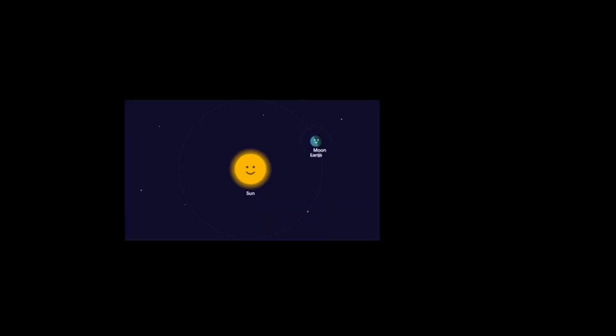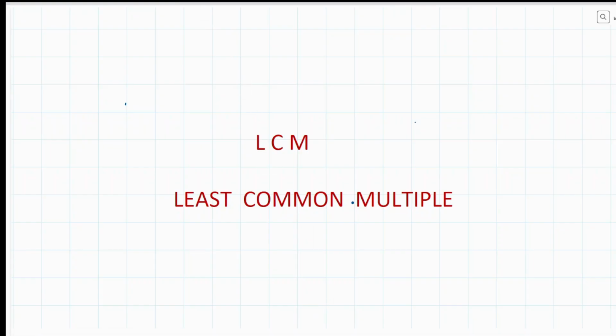Friends, today we are going to talk about the mathematical concept that is repeating itself in nature and is used by scientists to predict upcoming solar or lunar eclipses, and many more orbital cycles. So let's decode the topic today, and we are going to talk about LCM. Yes, right. So this is nothing but the LCM.